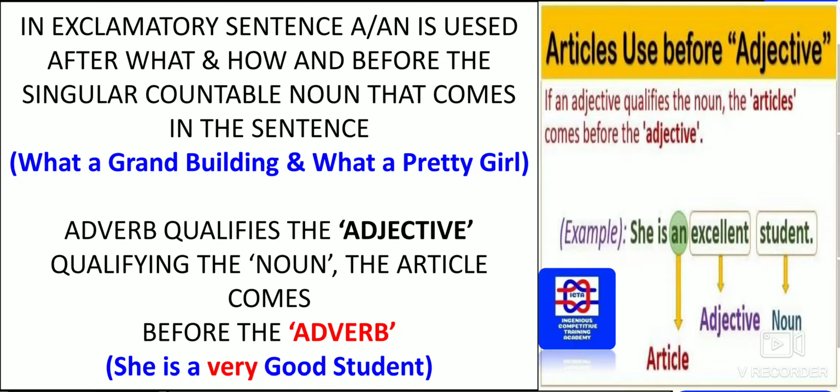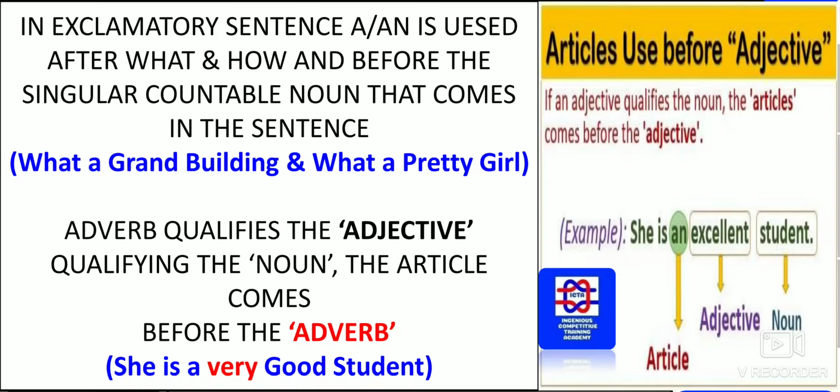An adverb qualifies the adjective qualifying the noun; the article comes before the adverb. So please remember, here is a sentence: she is a very good student. Here, "very" is given as an adverb, and prior to that the article has been given.